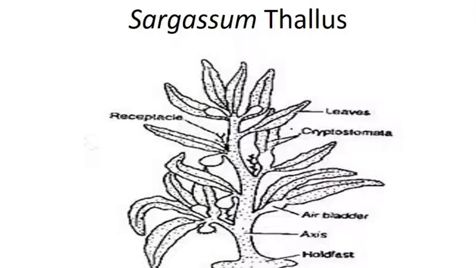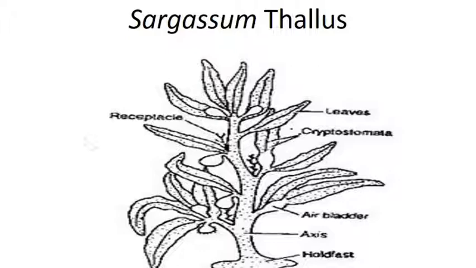This Sargassum thallus looks like a higher plant. It shows tree trunk like, leaf like, or branch like structures as in higher plants, but these are not true branches or true leaves. The Sargassum thallus shows a centrally located, higher plant like tree trunk known as the main axis. This main axis shows secondary branches which look like leaves. They are considered as the leaves, but they are not true leaves.